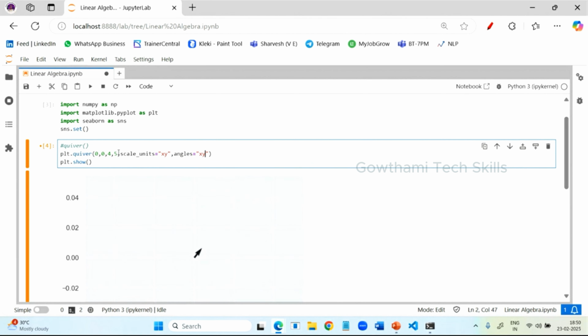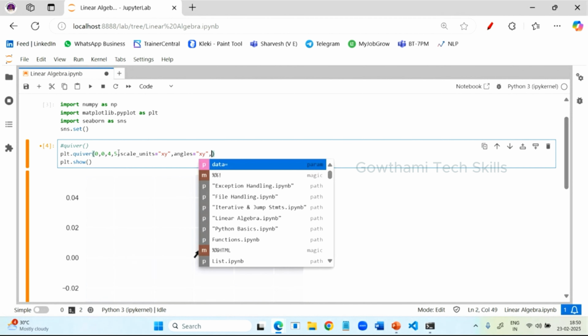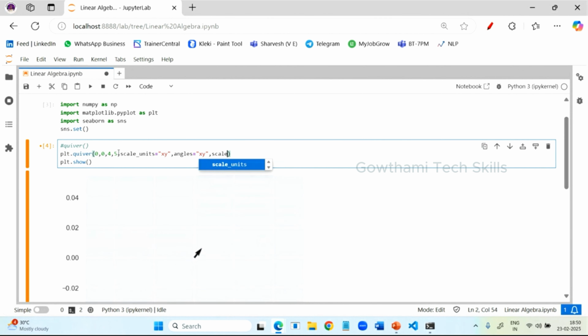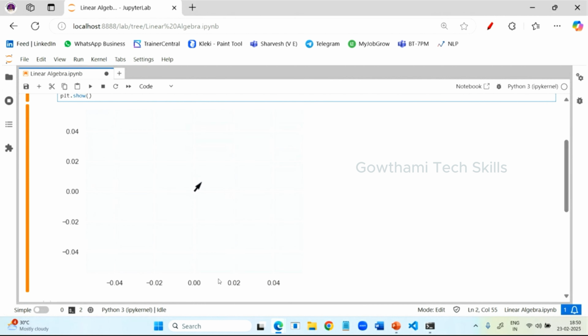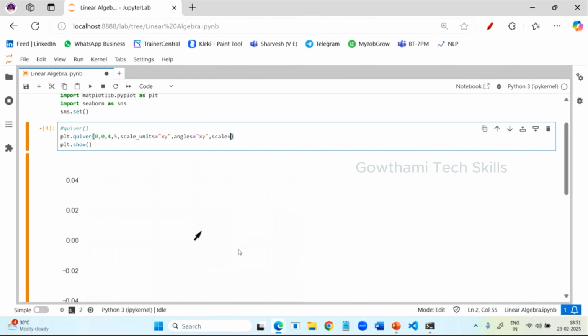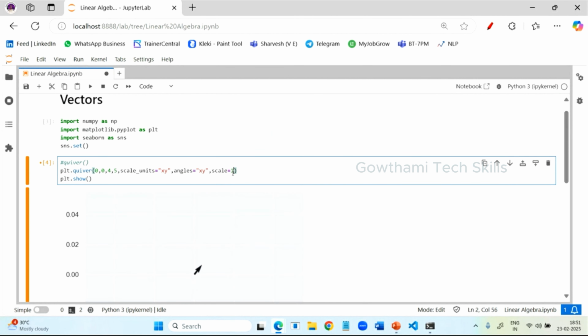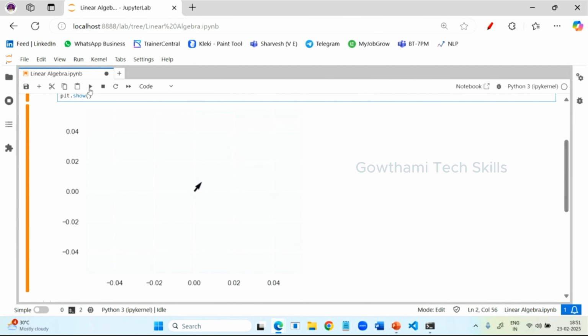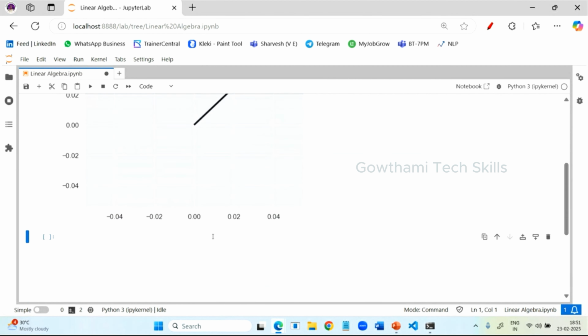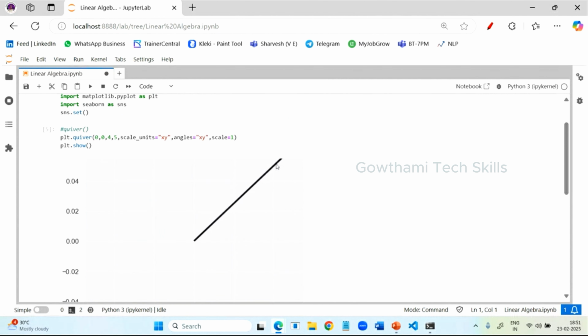So angles, xy. Then you have to provide the scale. Whenever you are dividing the x-axis and y-axis, it should be 1 unit difference. Okay, understood? So I'm just giving the scale as 1. If I'm running like this, you will get this kind of thing. Okay, you're getting it, but it is out of the line.